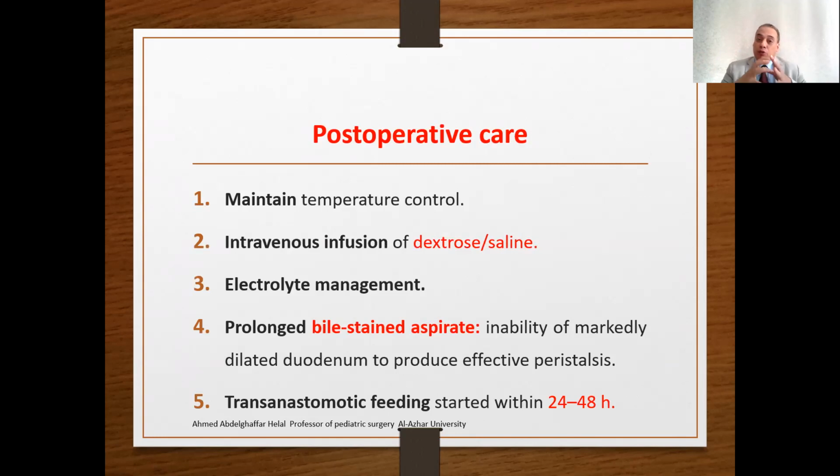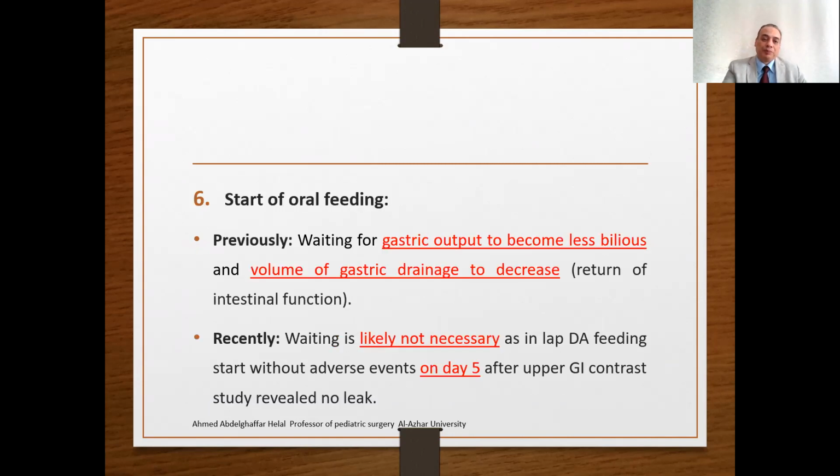The post-operative care for neonates with duodenal atresia will be to maintain temperature control, intravenous infusion of dextrose saline, and electrolyte management. There may be prolonged bilious gastric aspirate because of the inability of the markedly dilated duodenum to produce effective peristalsis. This may happen and it will improve over the post-operative follow-up. With the transanastomotic feeding tube, it is very important to start feeding at about 24 to 48 hours post-operatively.